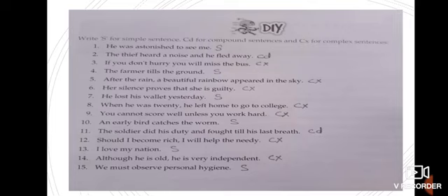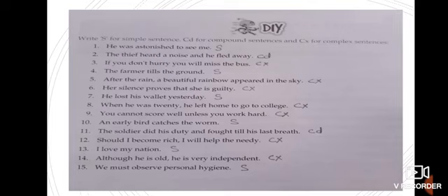Second: The thief heard a noise and he fled away. Now see, the thief heard a noise is one clause, and he fled away is the second clause. These two clauses are joined by the conjunction and. I told you that this will be a coordinate clause, and if it is a coordinate clause then it will be a compound sentence.